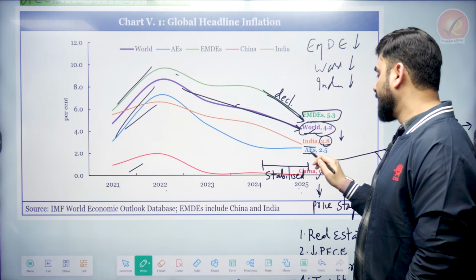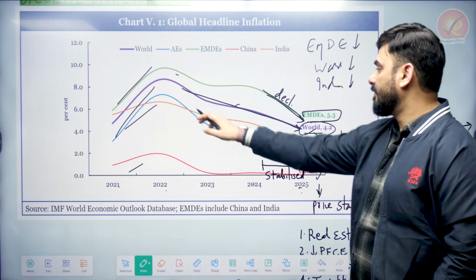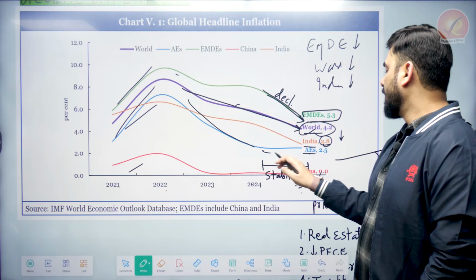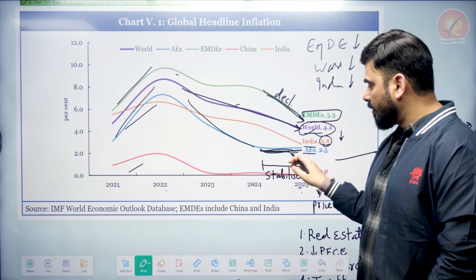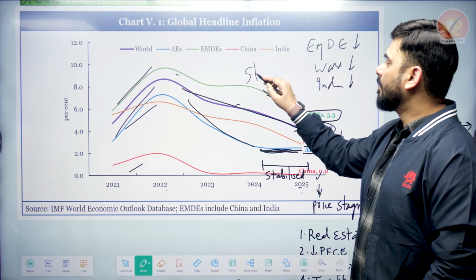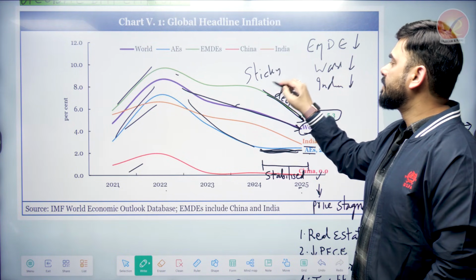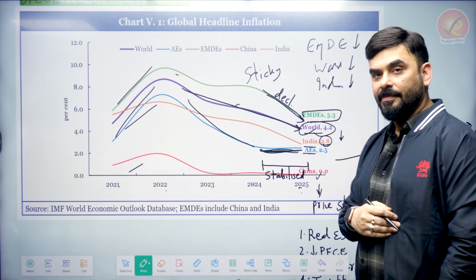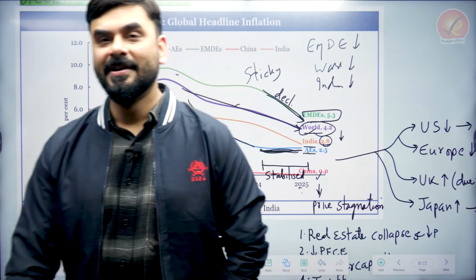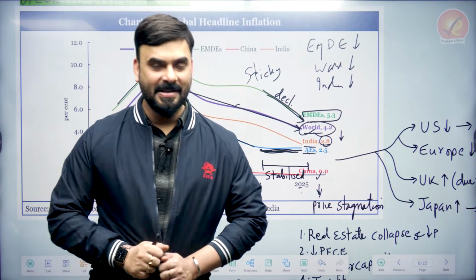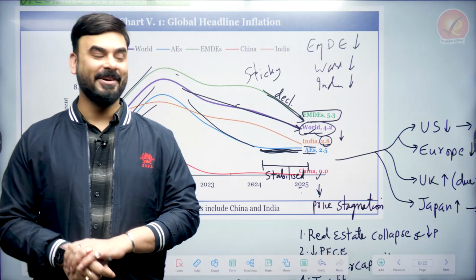What happens in advanced economies? See bacho, between 24 and 25, earlier it was coming down, but then it became almost stable. Bacho, whenever the price becomes almost stable like this, we might either call it stable or we call it sticky. So there must be some reason that in advanced economies the price has become sticky or stable. Let us see what happened in advanced economies.